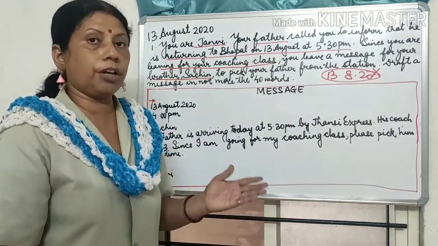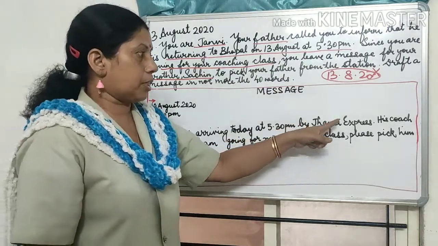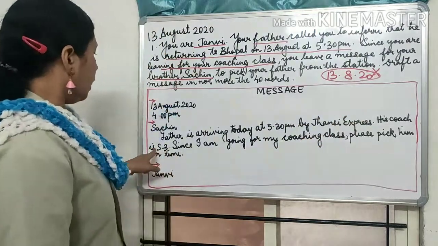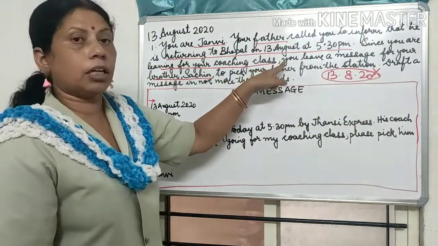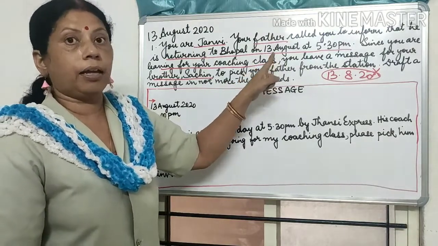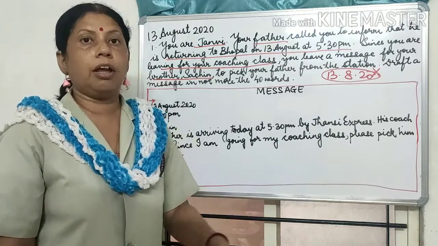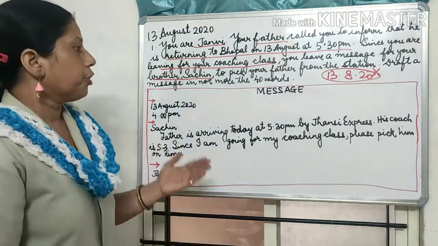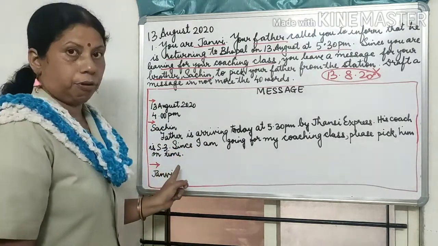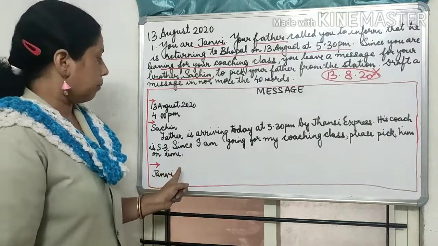But it's not wrong if I add this information. So by Jhansi Express, his coach is S3. Again, this coach is also not mentioned in my message. But I can add this information because this is one of the important pieces of information when I go to receive a person from the station. Okay. So here I have added this information. His coach is S3. Right.